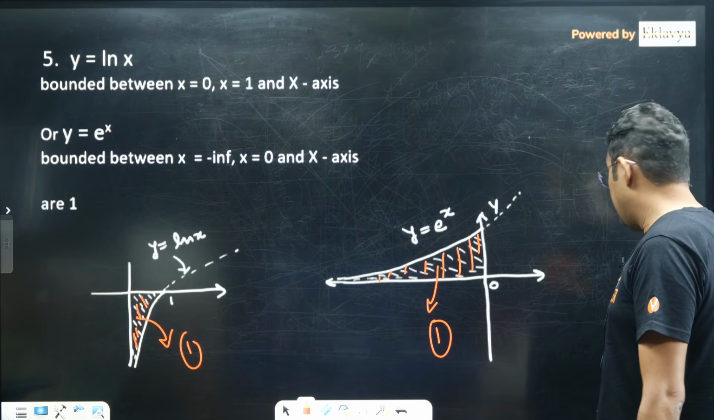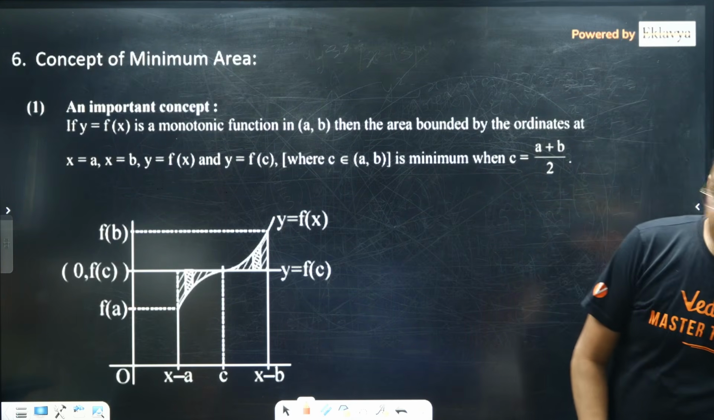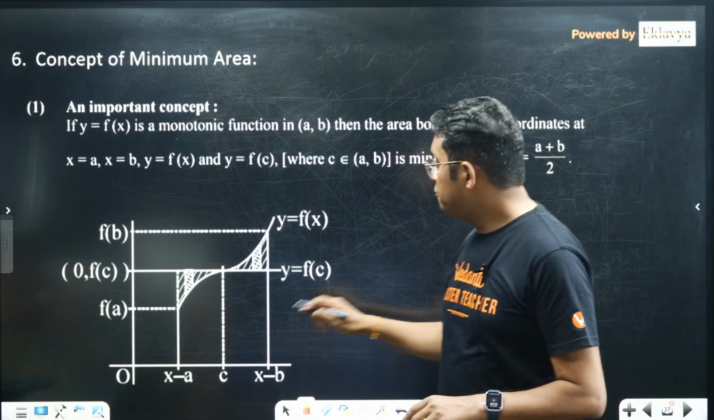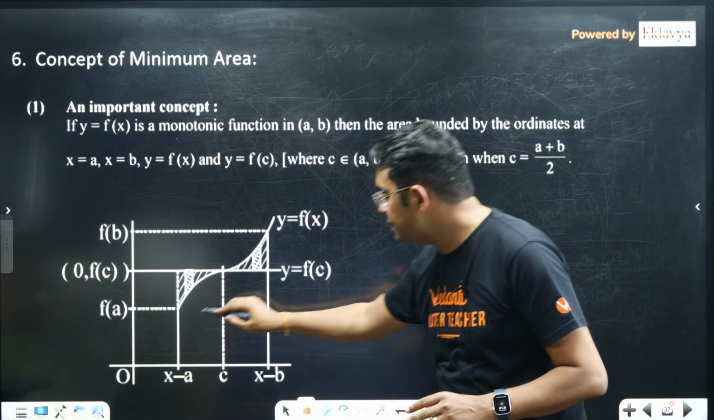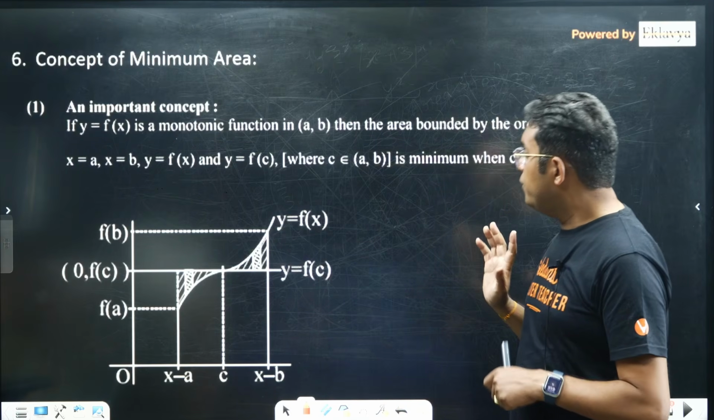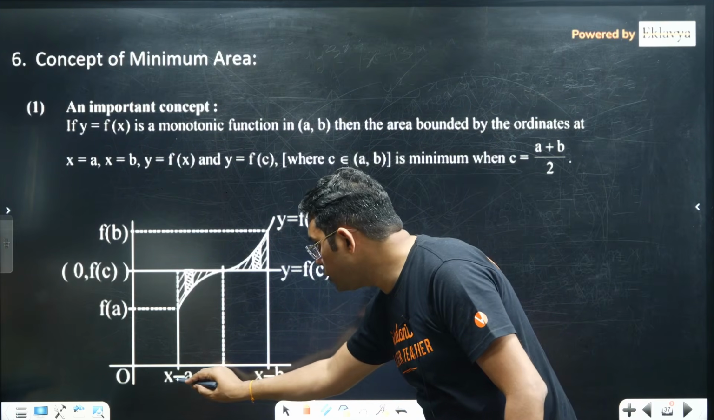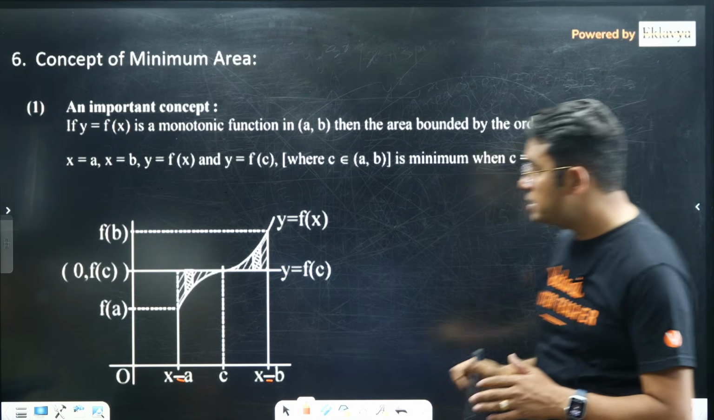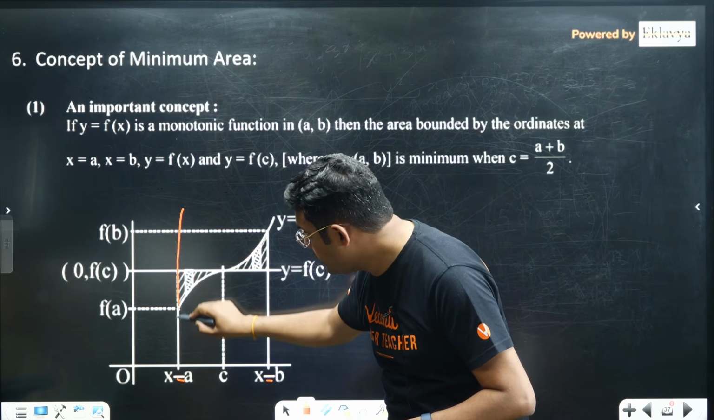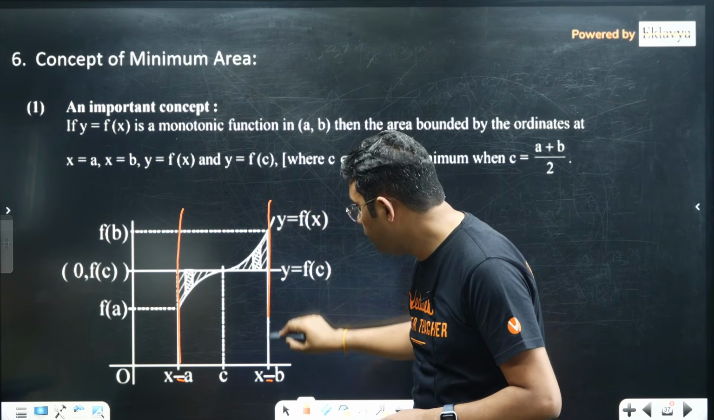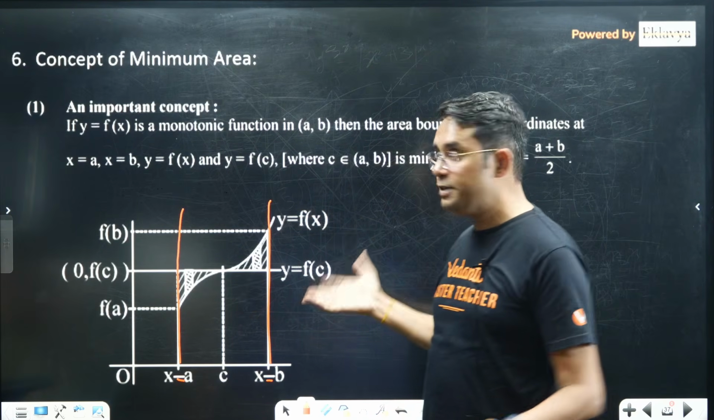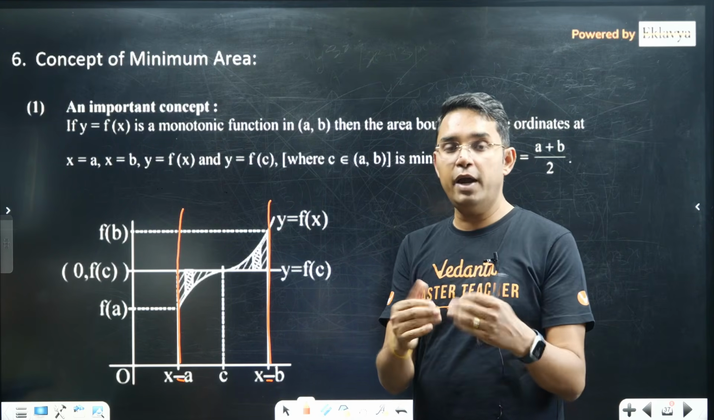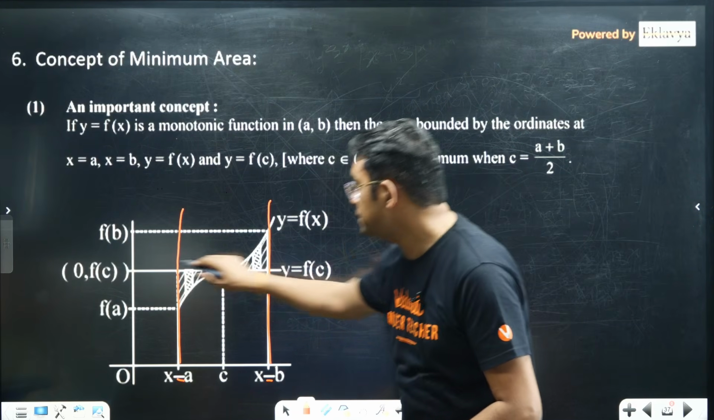Now the last thing that I will be talking about here is the concept of minimum area. Let us see what it is. We are given a function f(x) which is monotonic, that means it is increasing from x is equal to a to x is equal to b. The area is bounded by the ordinates, meaning lines parallel to the y axis, x is equal to a and x is equal to b, the graph y is equal to f(x) itself, and y is equal to f(c), which is a constant value at x is equal to c.